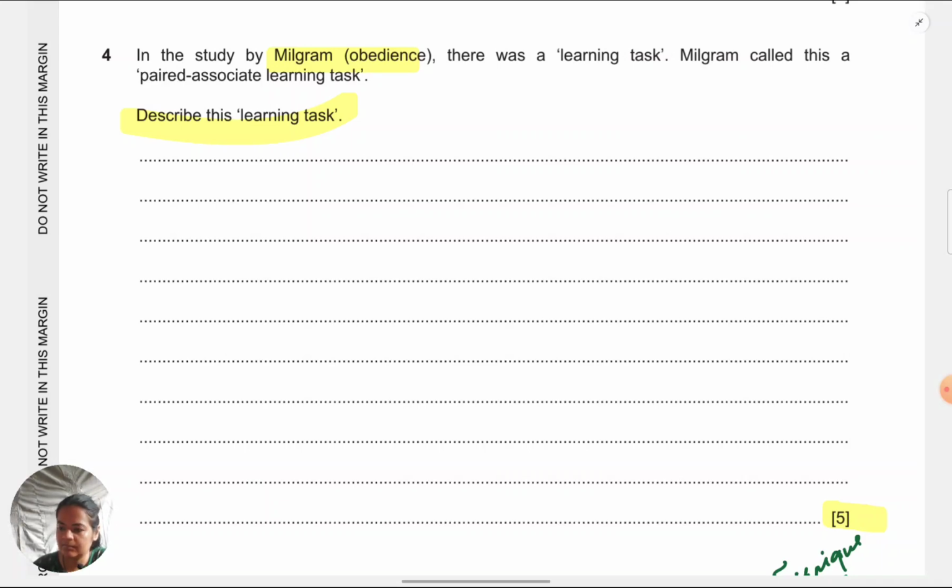Then the teacher tested the learner on the list.